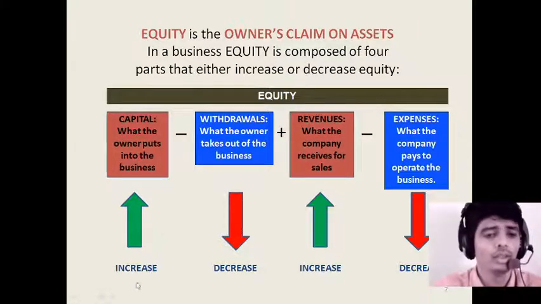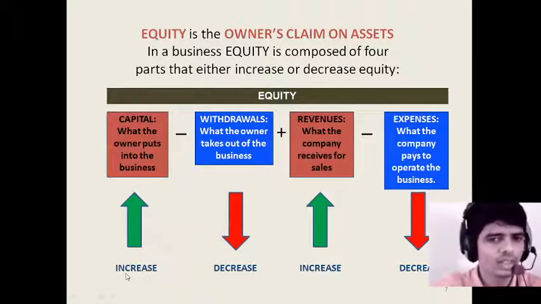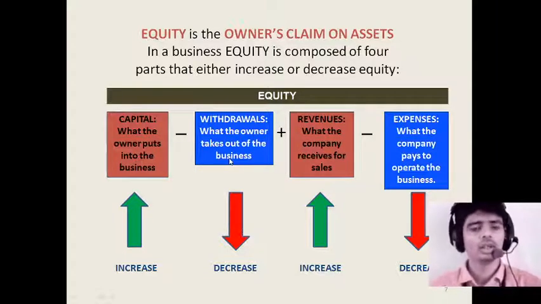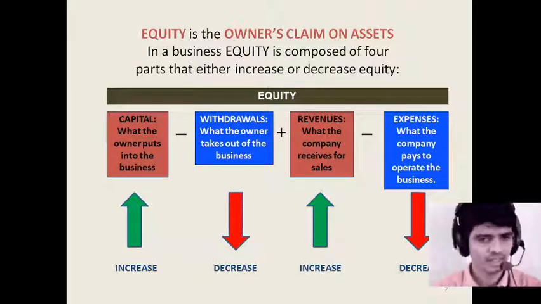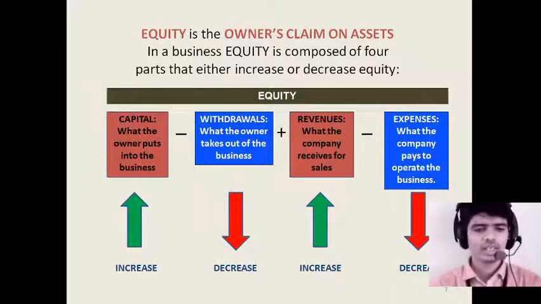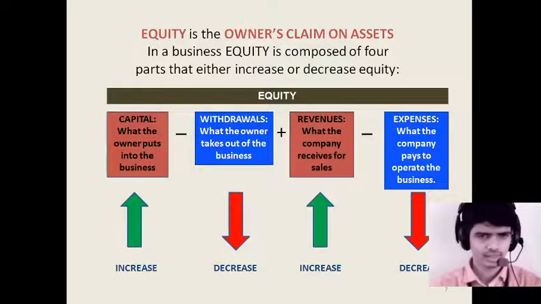And this is a situation in which case equity increases and in which case equity decreases. Here also the same. When does equity increase? When as an owner we put something in the business, automatically our equity increases.